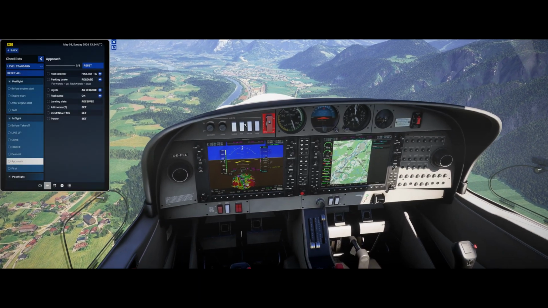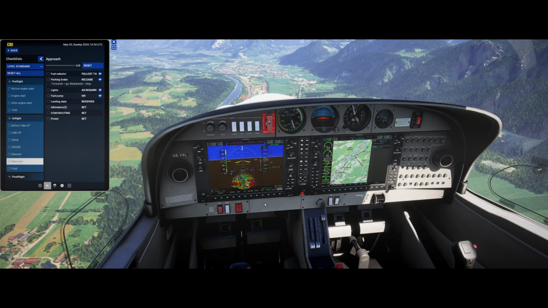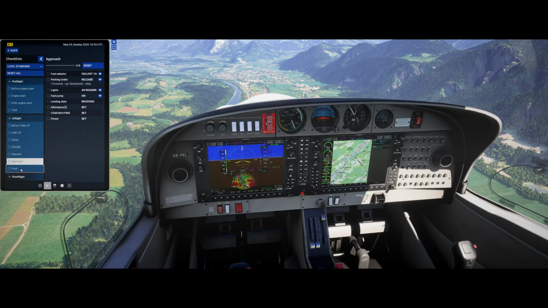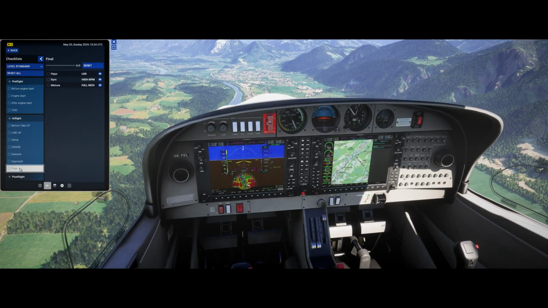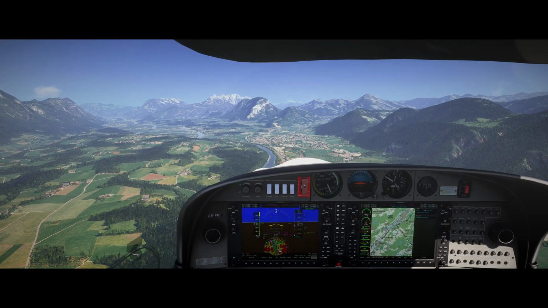Nevertheless, the parking brake is released, the lights are as required, the fuel pump is coming on, altimeter is set, com, nav, and FMS, power set, checked. Final we're gonna do later. That's everything set over here.